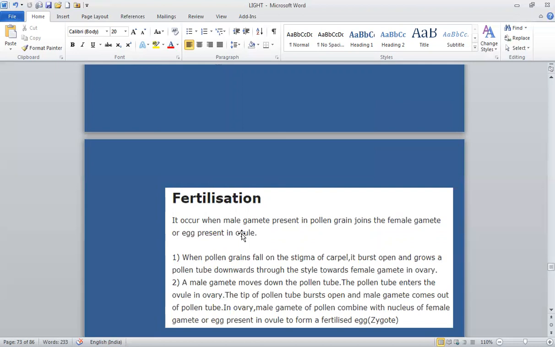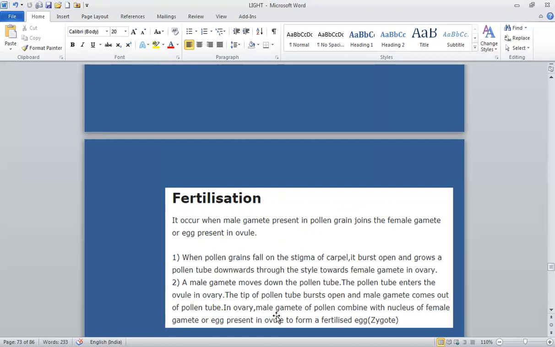Fertilization occurs when male gamete present in the pollen grain joins a female gamete or egg present in the ovule. When pollen grains fall on the stigma of carpel, it bursts open and grows a pollen tube downward through the style towards female gamete in ovary. A male gamete moves down the pollen tube. The pollen tube enters the ovule in the ovary. Tip of the pollen tube bursts open and male gamete comes out of pollen tube.